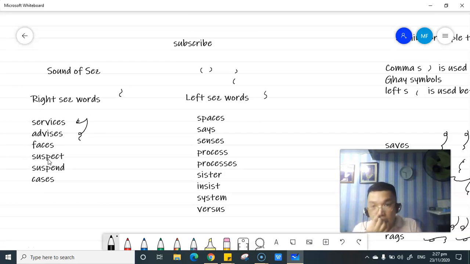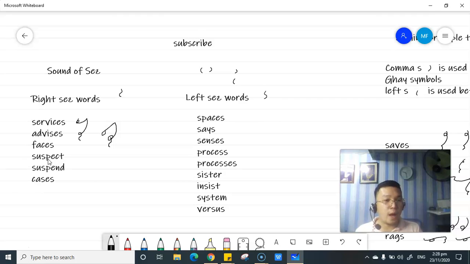It is after the is symbol. So we use the right ses word. Okay? Same with the advices. Add V I. So it is going to be comma S and then left S. Okay? Ganito lang yan, klase.